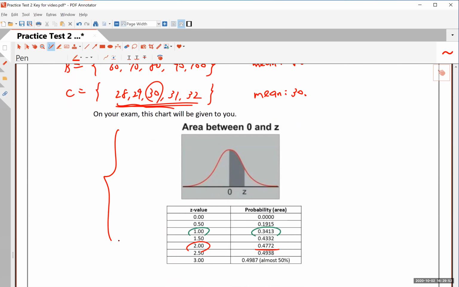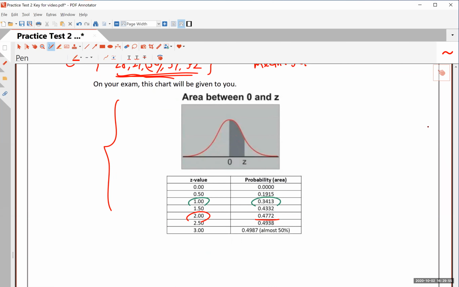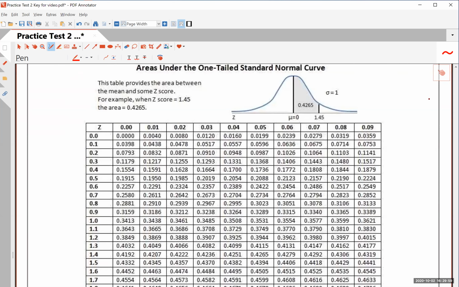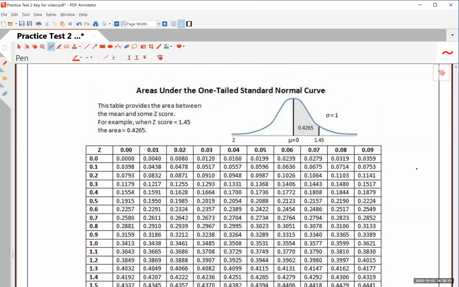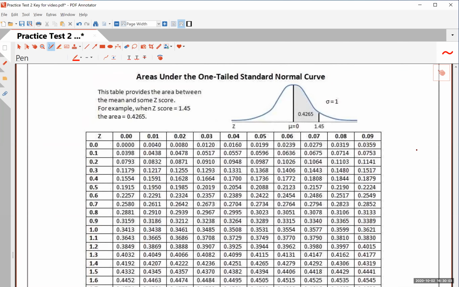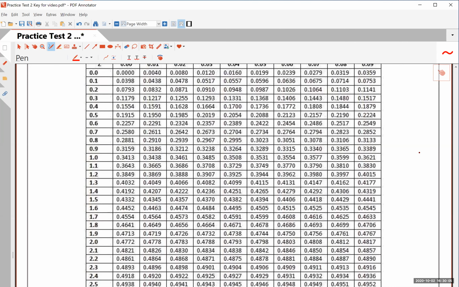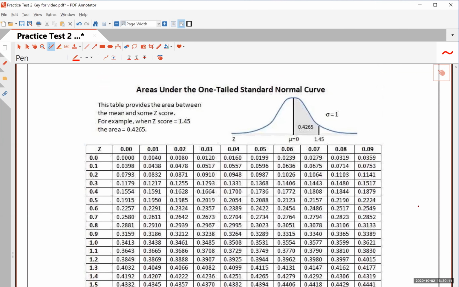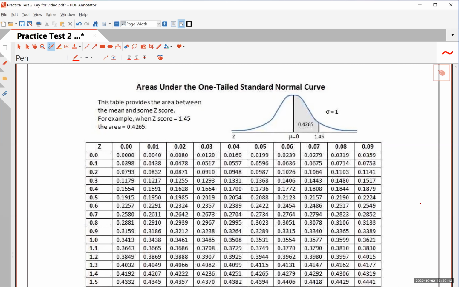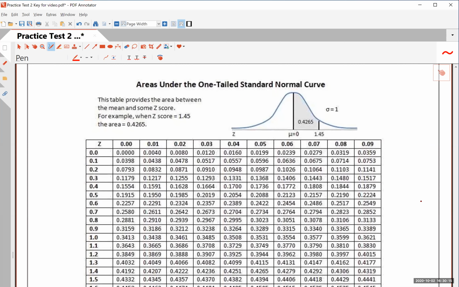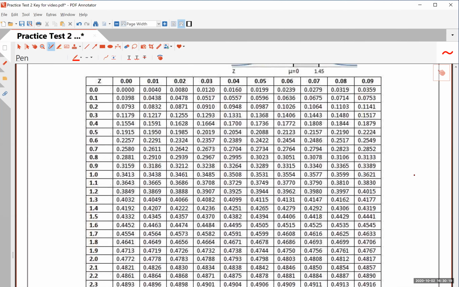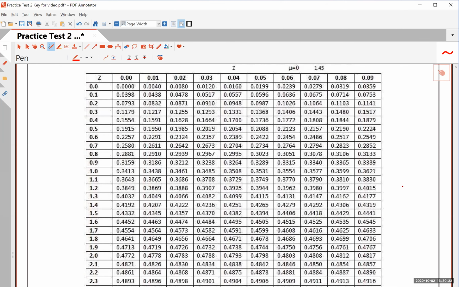Okay, as I said, this picture will be given to you, and I believe I will also be providing this. We didn't have to use this detailed table, and if this is not essential or required, I may not provide this. But anyway, you will have all the necessary tools, like one of these standard normal curve distribution tables along with your test. And so I believe this is it.